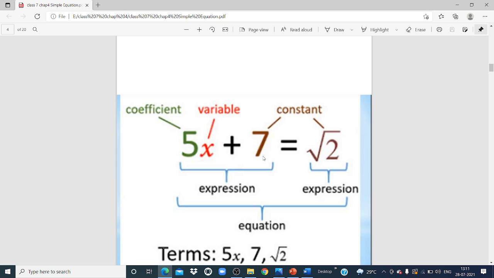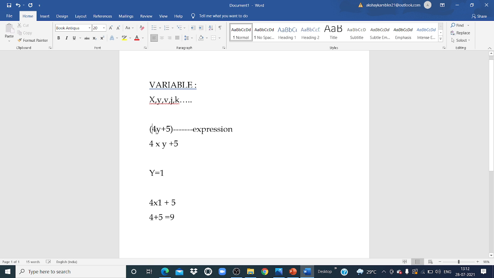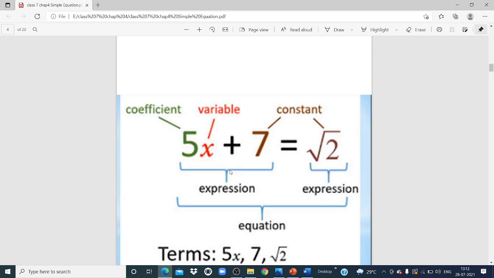Now, if you see, in this 5x plus 7, the number 7 is alone. Similarly, this also has under root of 2. So what we call the number 7 and under root of 2 is a constant, because they don't have any variable with them. Okay, so these numbers are called constants. And we'll think about this term, 5x. So x is a variable and the number which is with x is called a coefficient. So in our example, 4y plus 5, 5 is your constant and in 4y, y is a variable and 4 is a coefficient. Understood? Okay.